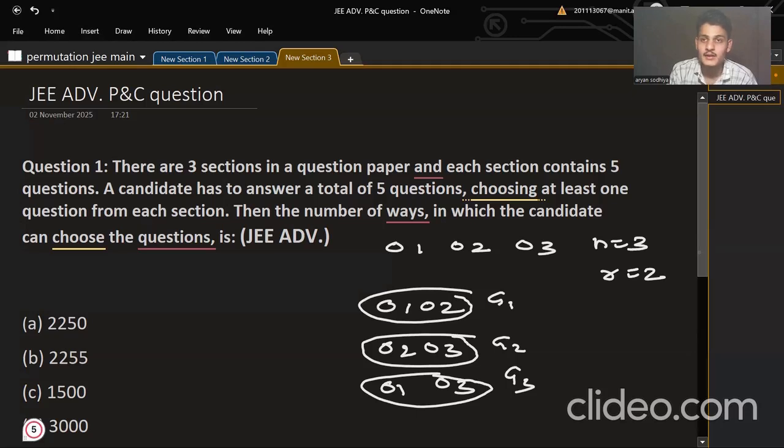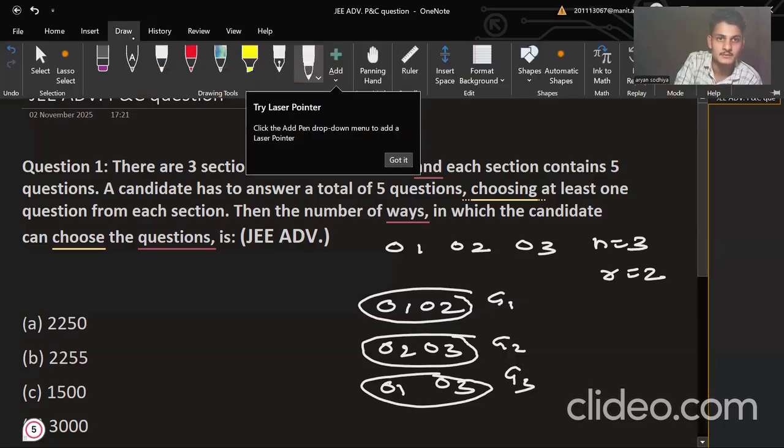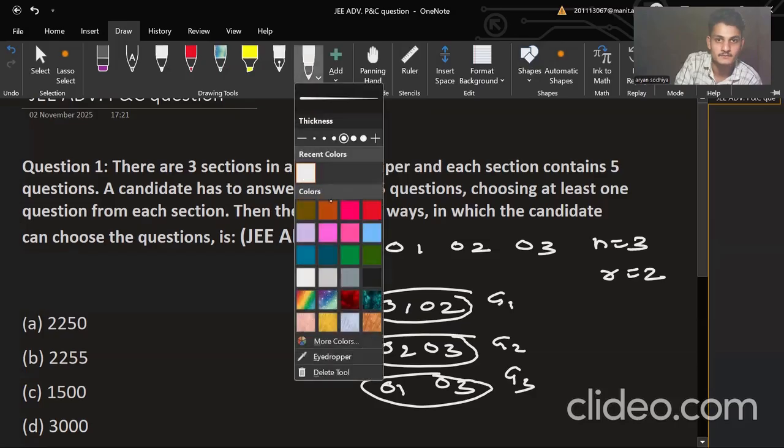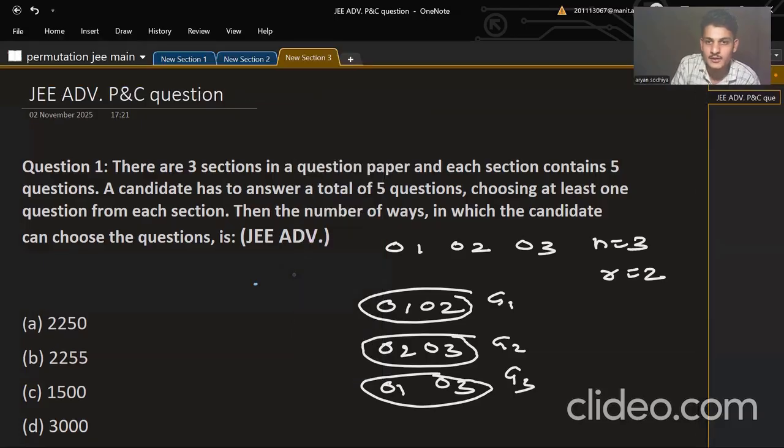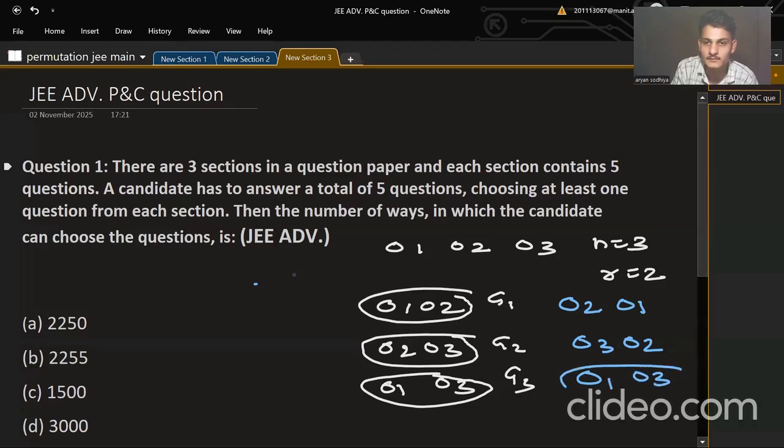Now you will say, sir, O2, O1 group is also possible. O3, O2 is also possible, and O1, O3 is also possible, sir. These groups are also possible.